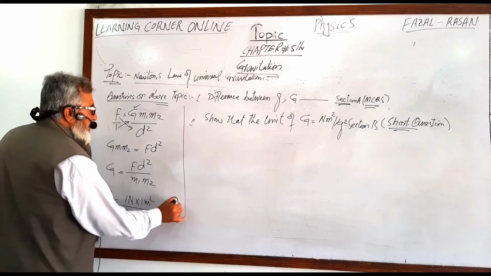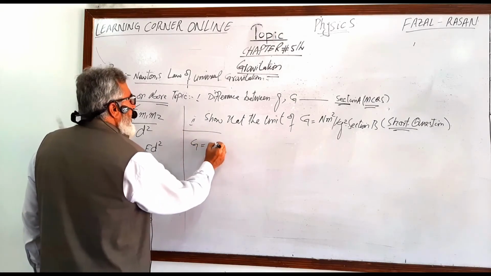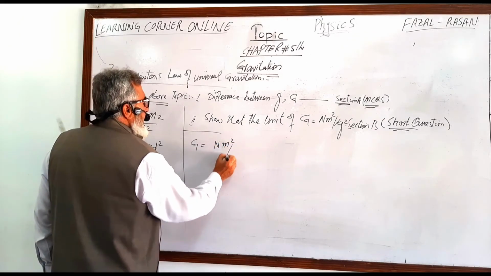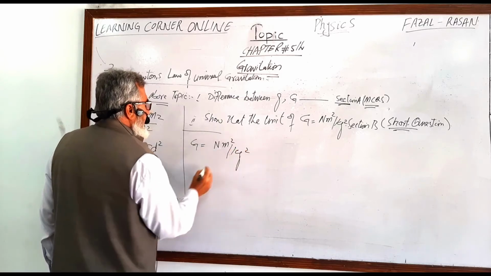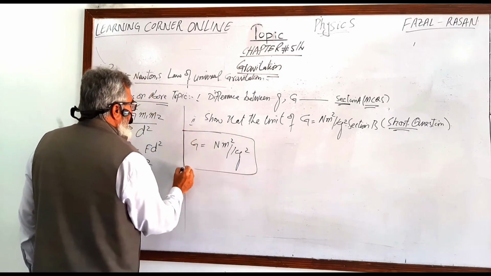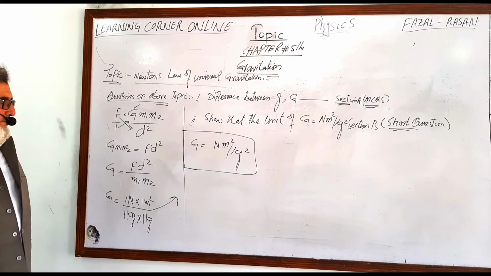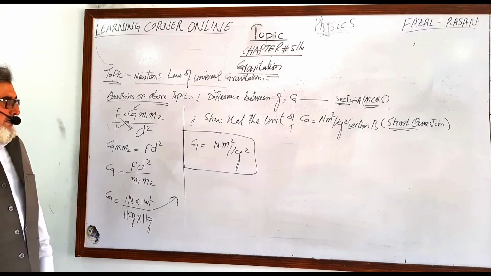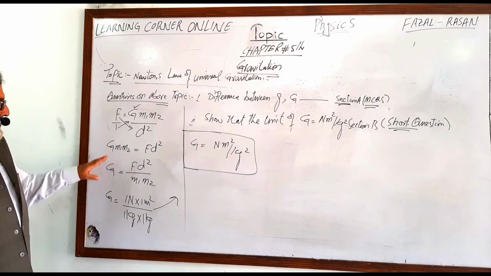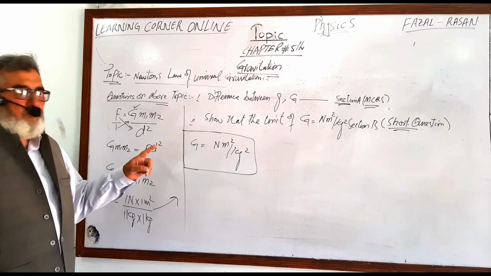Now by simplification further, G must be equal to Newton meter square per kg square. So this can also be given in the paper for the students in the Federal Board paper or in the home exams in section B. Show that the unit of gravitational constant is given by Newton meter square per kg square.